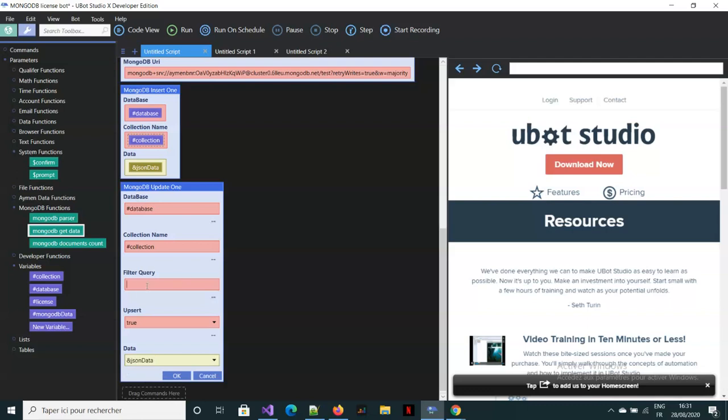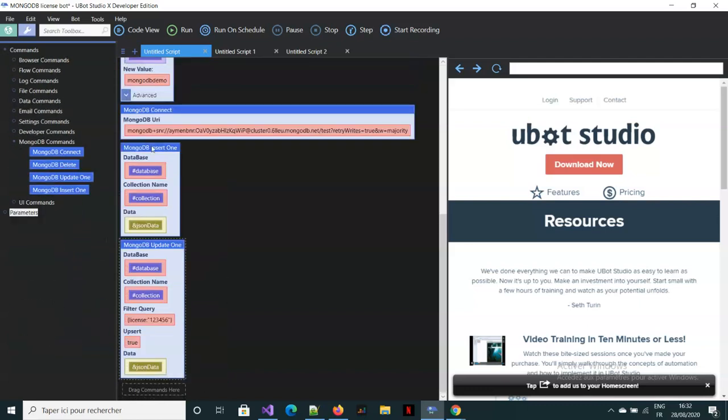So for example, tell it that I need to find the license that says, for example, 1 2 3 4 5 6, something like this. And if you don't find this license, then go ahead and add it. But you can just set this to false if you're trying to say that if you don't find this license, then do not modify anything, do not add this record. But if you wish to add it, if it's not there, then you just set upsert to true.